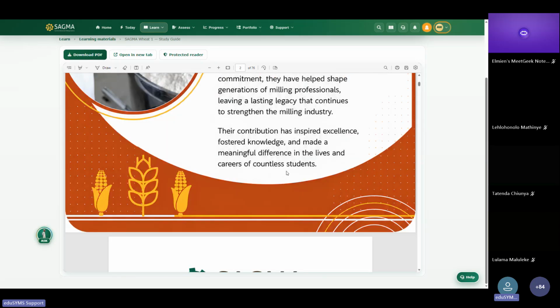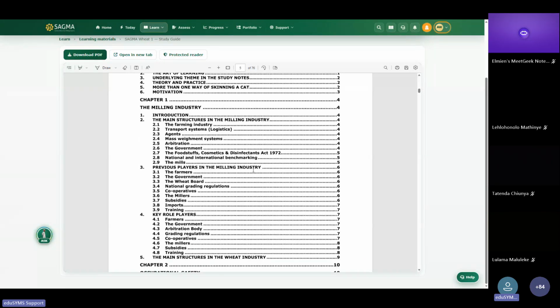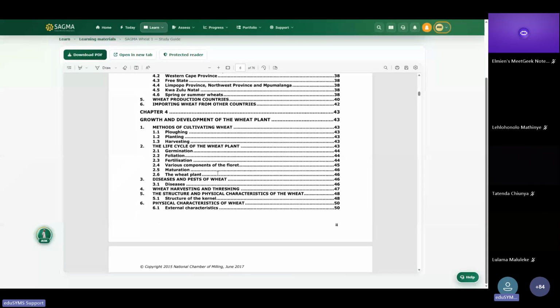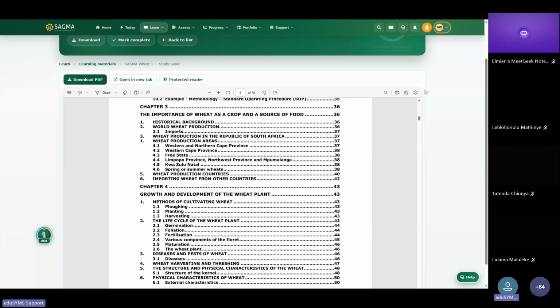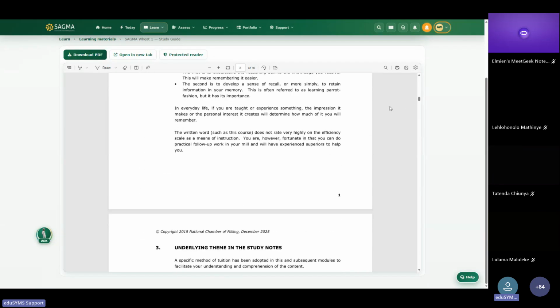Now, as you go through this PDF, the system actually pays attention to say, which pages have you read? How far have you gone? So when you come back to the document, the system knows where you left off, and it can also track the progress of how you're consuming the learning material.